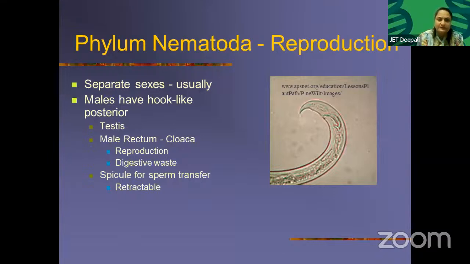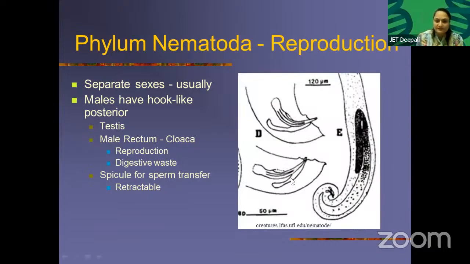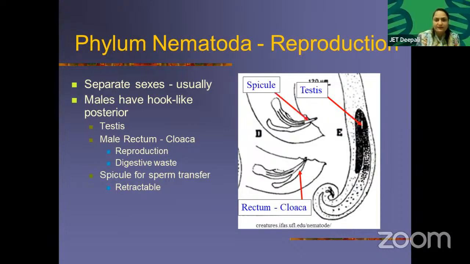Longitudinal muscles are there. Separate sexes means they are unisexual. Male and female are different. Males have a hook-like posterior, testes are there, male rectum, cloaca, reproduction, digestive waste, spicule for sperm transfer. Okay, there are spicules. Retractable means they can change shape. They can either extend or collapse. See, this is the cloaca, and these are the spicules. Retractable. This is another position, retraction, shown in this diagram. Testes are there. Rectum and cloaca are there. Spicules are there.